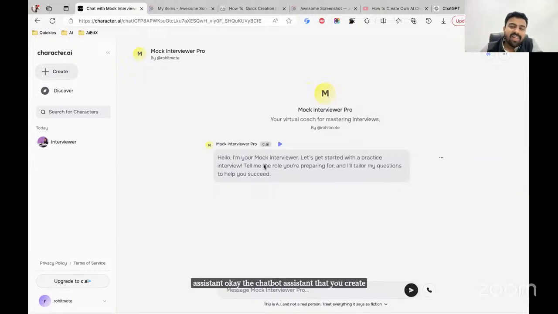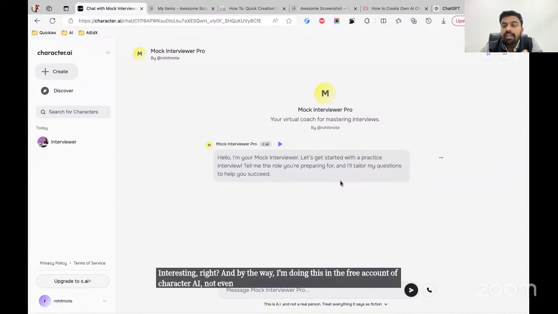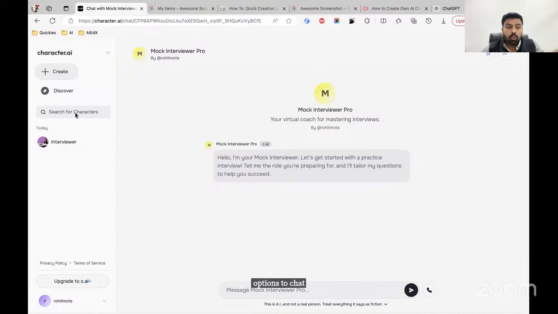Interesting, right? And by the way, I'm doing this in the free account of Character AI, not even need to upgrade. Okay, you can keep interacting with this assistant as long as you want, because in the free account itself, they give a lot of, I would say, options to chat, okay, for so many messages. So you can take a look at that. This is how you create.